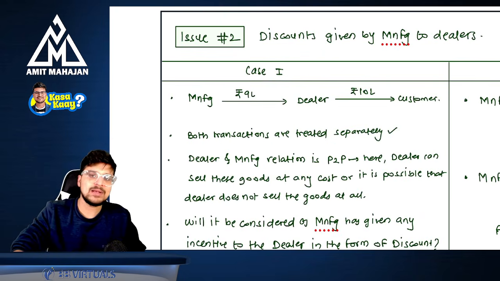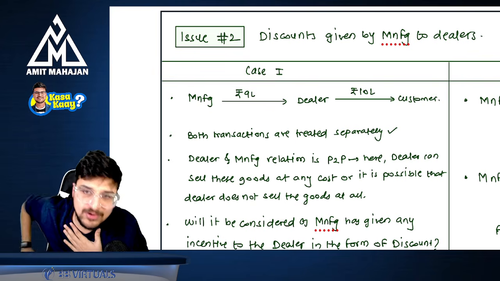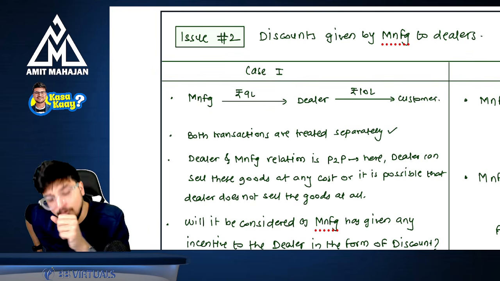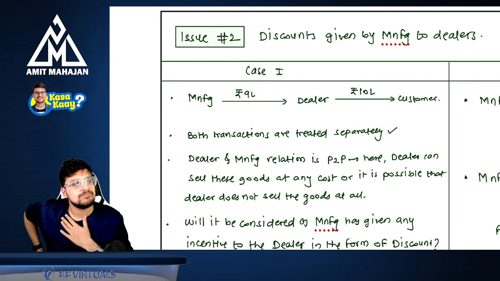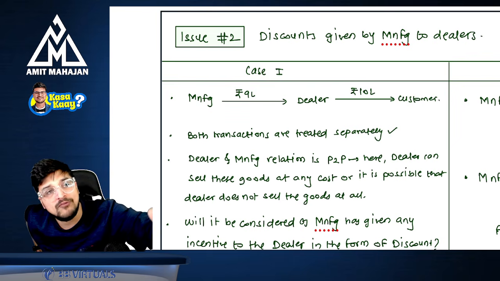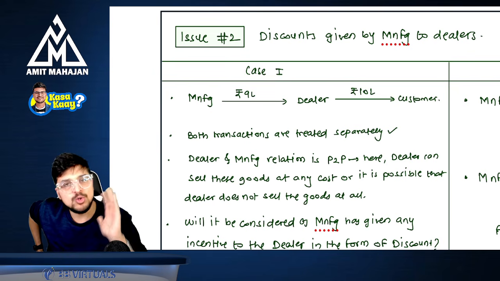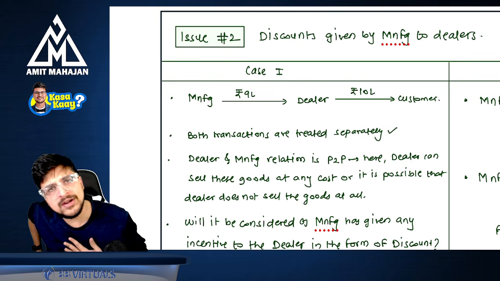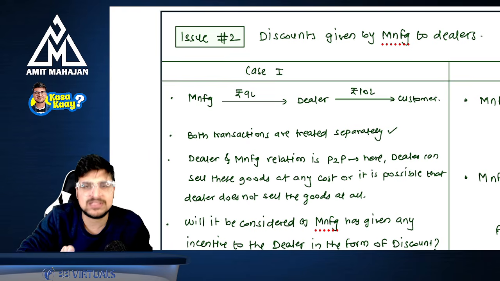Number one, say for example, I'm a manufacturer, you are a dealer, and there are certain customers. I'm a manufacturer of iPhones. What you do is you buy iPhones from me, the manufacturer. Now, what do you do with your iPhones? Do you sell those iPhones? For how much you sell those iPhones? I don't care. The manufacturer does not care. You are independently buying iPhones from me. If you're buying 100 units, of course, I understand you're a dealer, right? If you're a dealer, I'm giving you a discount.